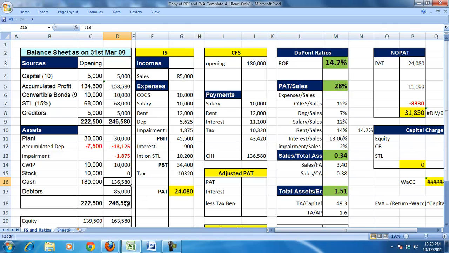So this may be one of the reasons why the market is not reacting positively to a positive or higher ROE. You can see that huge cash sitting on the balance sheet. A good proactive manager can use this money to pay off the liabilities, to create some more assets, or to pay dividends and reduce the accumulated profits, in the process reducing equity, and in the process increasing return on equity.